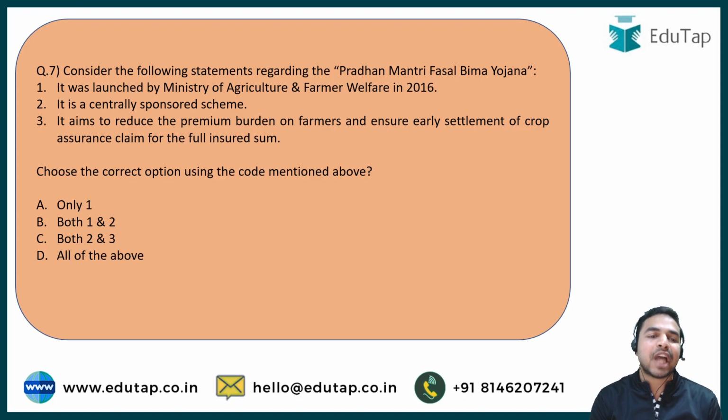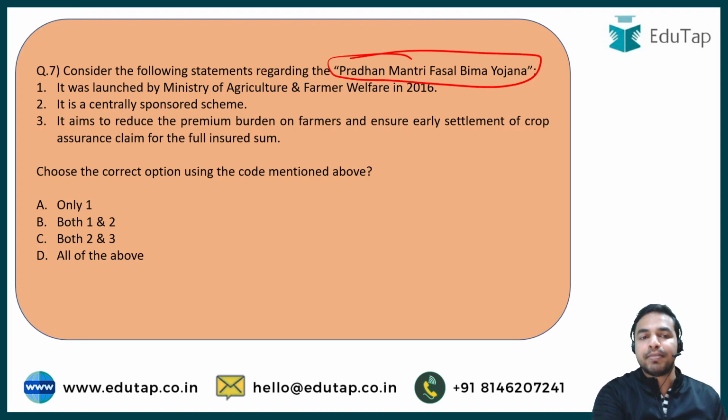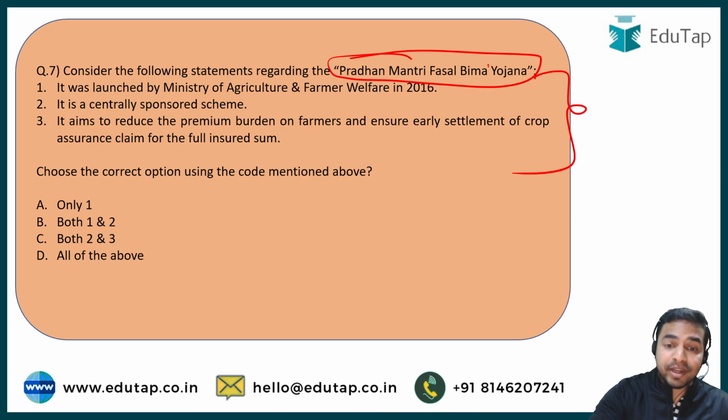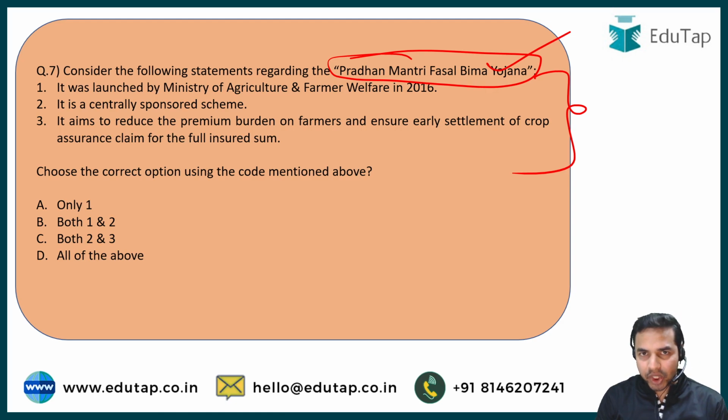And this question is about a very important scheme, that is the Pradhan Mantri Fasal Bima Yojana. To answer this question, you are requested to quickly go through these statements and then tell me which of the following statements are correct as per the above mentioned scheme. Okay, so my dear learners, the very first statement says that the ministry which launched this scheme and the year in which it was launched, that is 2016.